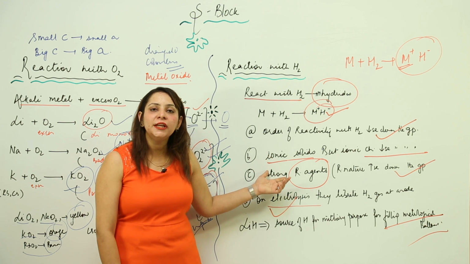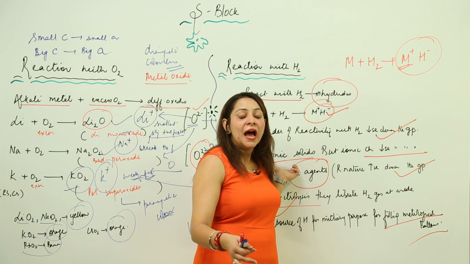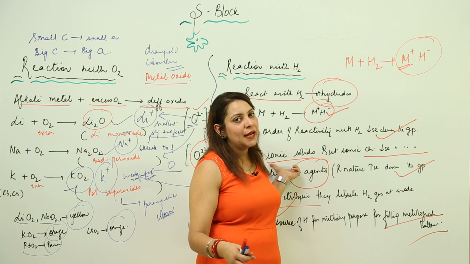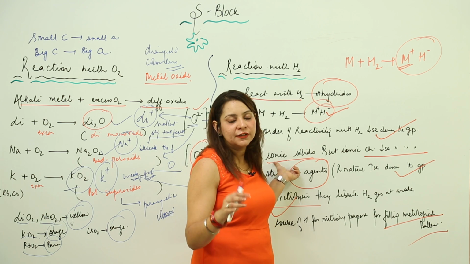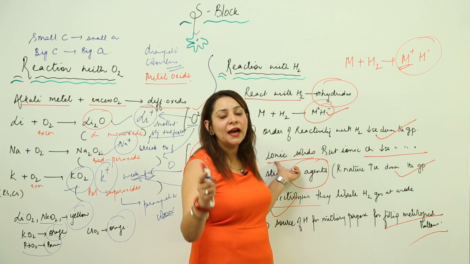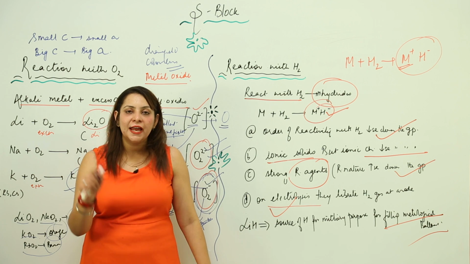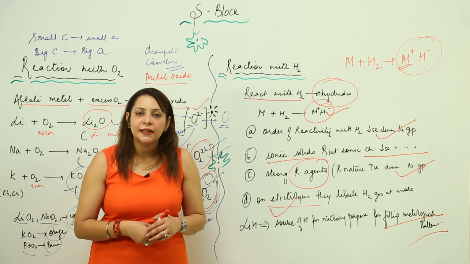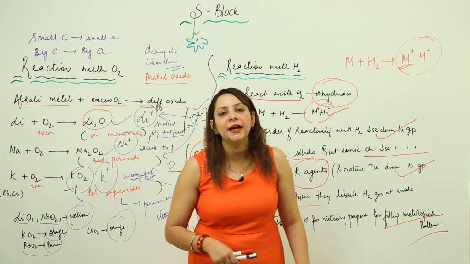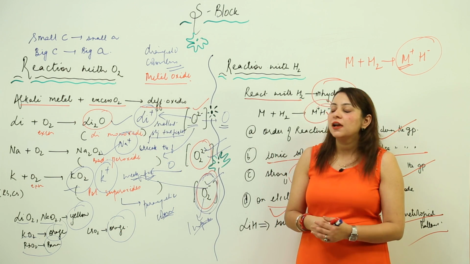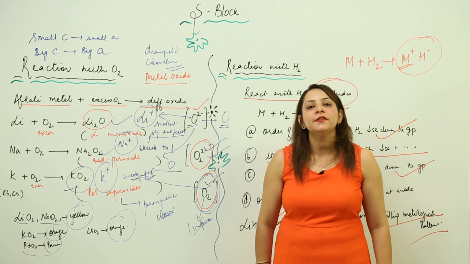As far as reducing agent character is concerned, the heavier hydrides act as better reducing agents, as the bond is not so strong and they can liberate hydrogen. But compared to that, lithium hydride is somewhat stronger because a small cation can stabilize a small anion. You have to keep that factor in mind. And likewise on electrolysis, as it is serving as H negative, it will be liberated at the anode as H2 gas. So this is how metals react with hydrogen. This is particularly a property of the s-block, that they react with hydrogen forming their respective hydrides.